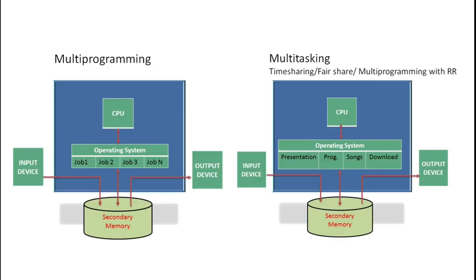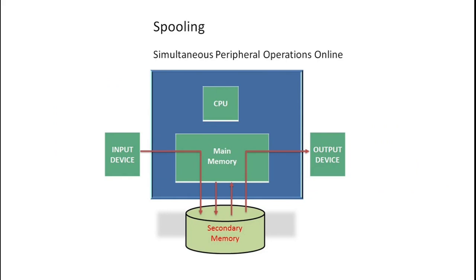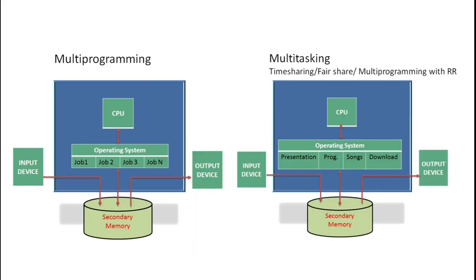Now the next operating system is multi-programming and multitasking, because the earlier spooling system was uni-programming. Here we are discussing the multi-programming operating system, and another one is multitasking. In most cases, students get confused between multi-programming and multitasking.